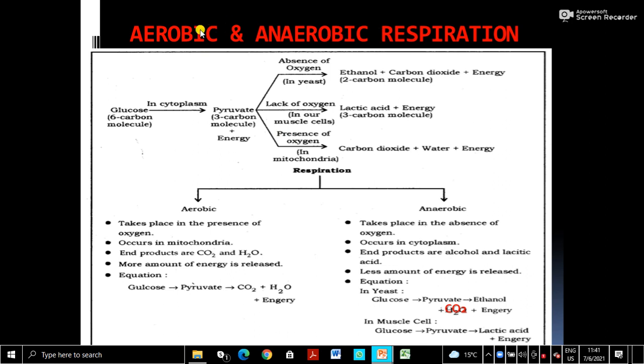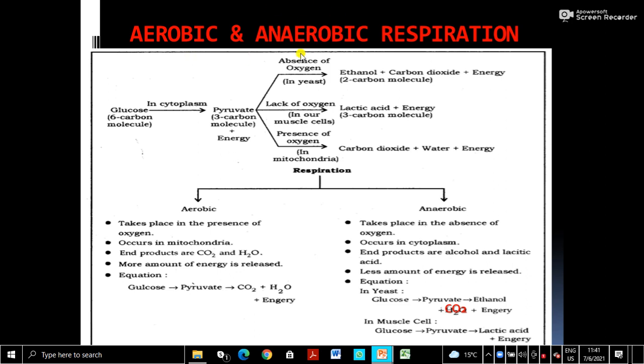Before we go into the details of the process, we will learn that there are two kinds of respiration. The first one is aerobic and the second one is anaerobic. In aerobic respiration, oxygen is utilized, and in anaerobic respiration, oxygen is not required, but still food has to be broken down to release energy.